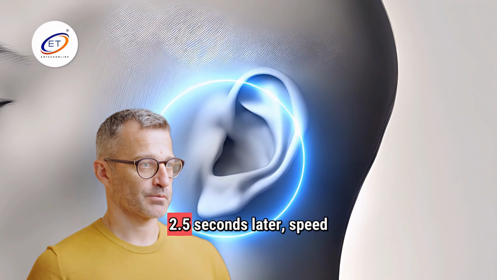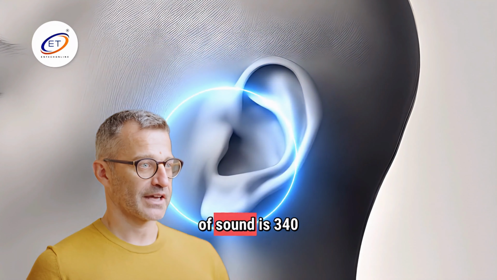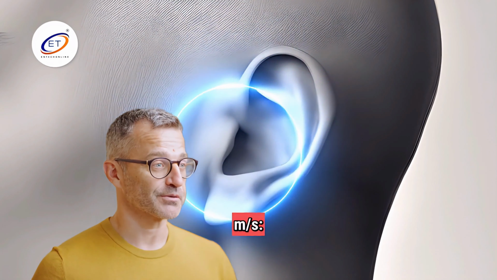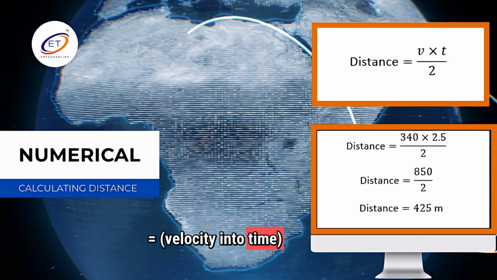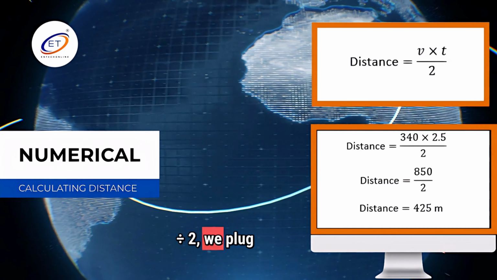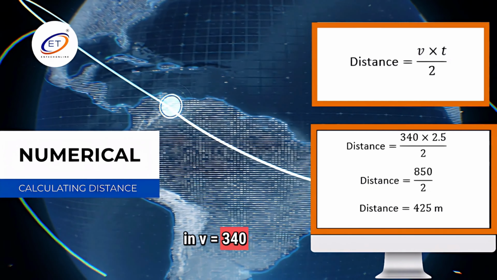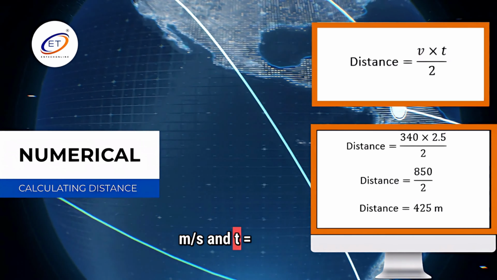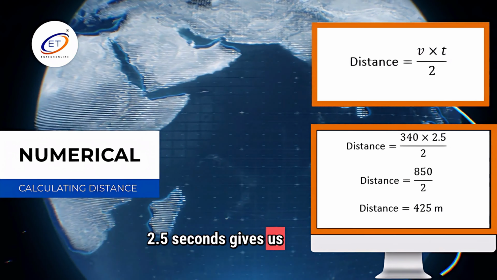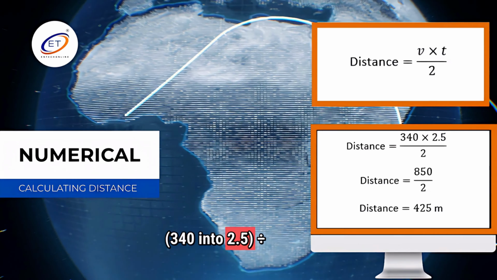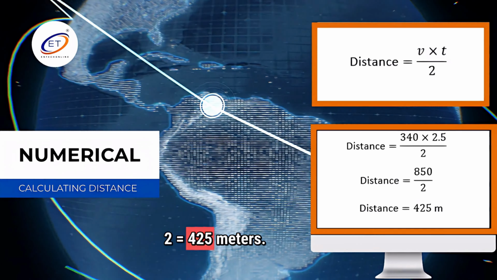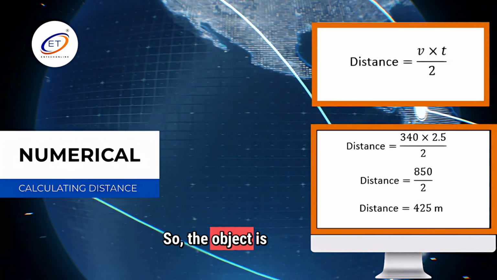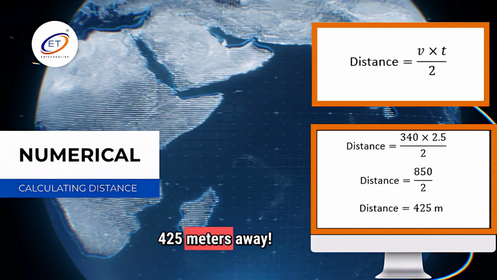You hear your echo 2.5 seconds later, speed of sound is 340 meters per second. Using the formula distance equals velocity into time, divided by 2, we plug in V equals 340 meters per second and T equals 2.5 seconds, which gives us 340 times 2.5, divided by 2, equal to 425 meters. So, the object is 425 meters away.